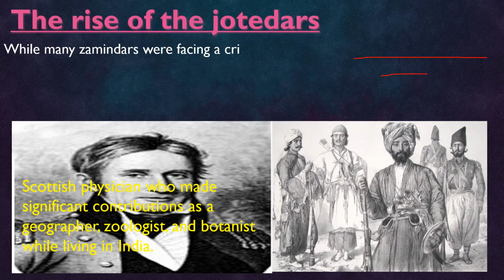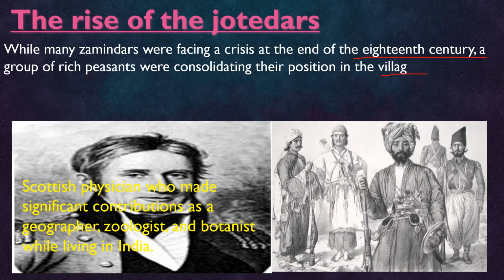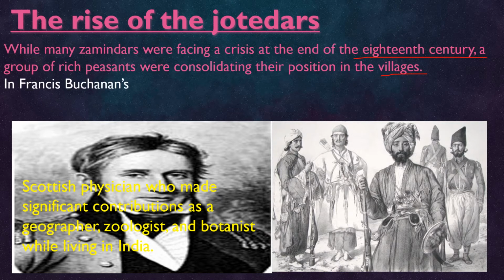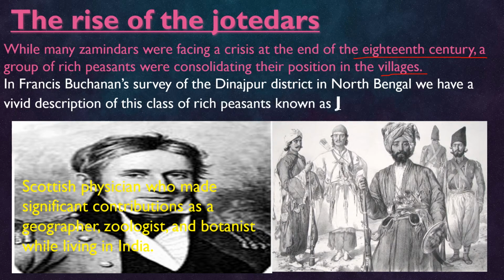While many zamindars were facing a crisis at the end of the 18th century, a group of rich peasants were consolidating their position in the villages of Bengal, particularly in the districts of Dinajpur, North Dinajpur and South Dinajpur. In Francis Buchanan's survey of the Dinajpur district in North Bengal, we have a vivid description of this class of rich peasants known as Jotedars.